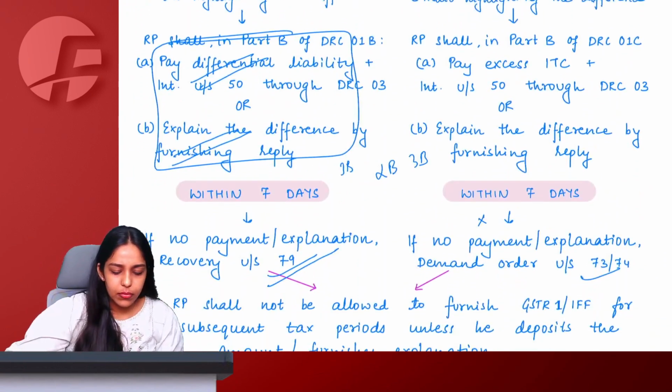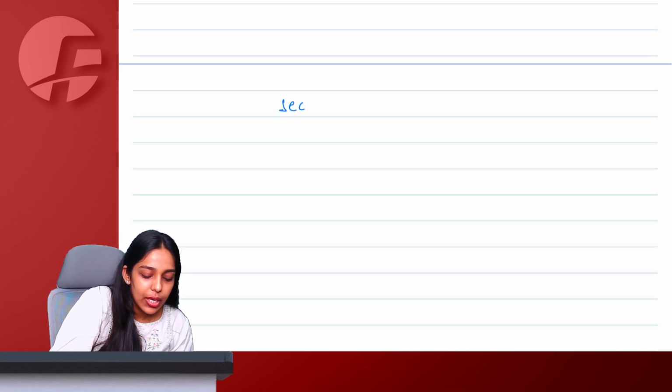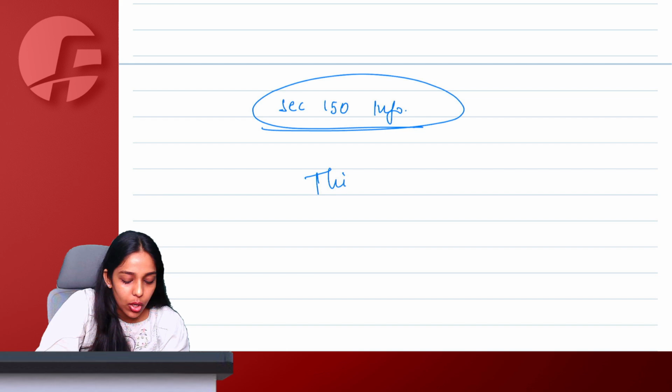Right, ma'am? And the last section for this chapter that we need to study is section 150, information return. Section 150 information return says that in order to check my compliance levels, what the department can do is go to some independent third party.